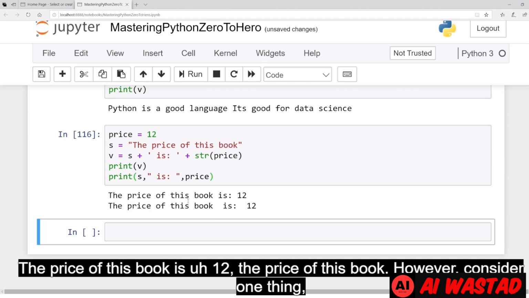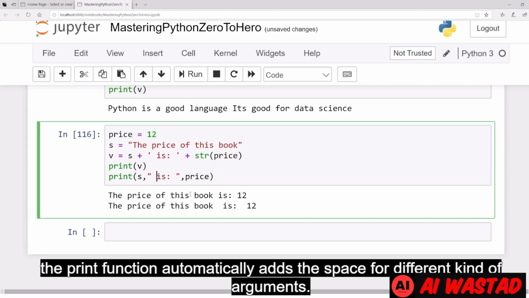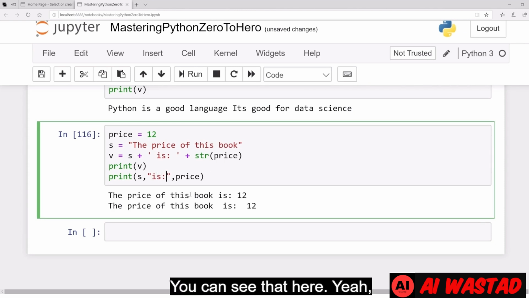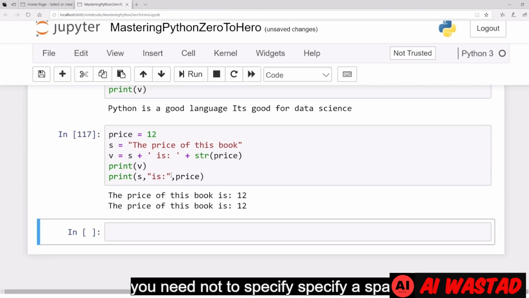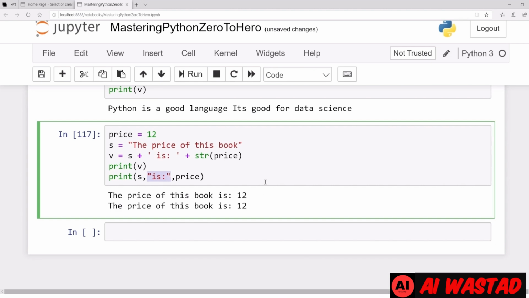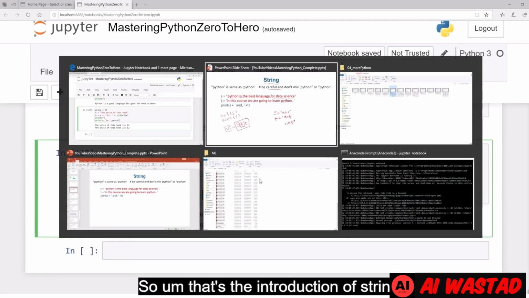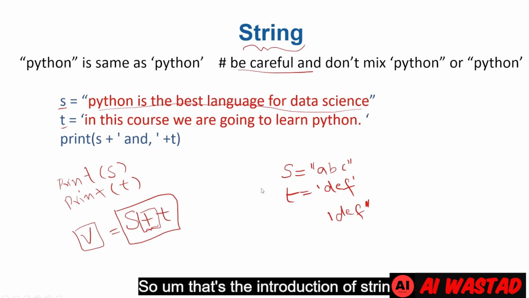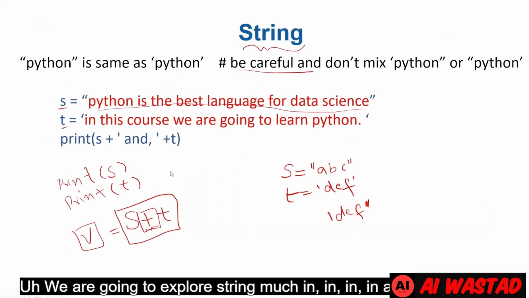However, consider one thing: the print function automatically adds the space between different arguments. You can see that here. Yeah, you need not specify a space. The space is automatically added if it is considered a different argument in the print function. Okay, great. So that's the introduction of a string. We are going to explore string in much more detail.